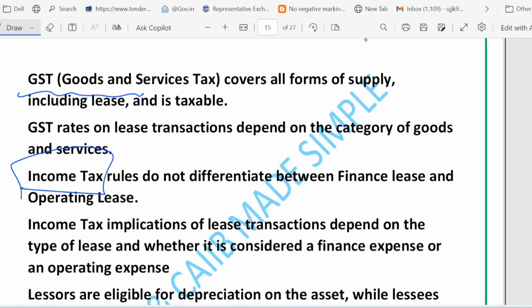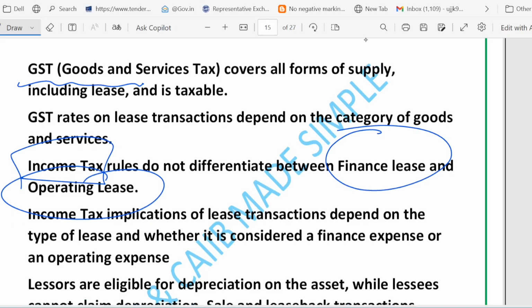So the question is how to differentiate between the finance lease and the operating lease. We have already discussed these two kinds of lease. So for income tax treatment, whether payments are treated as an operating expense or finance expense depends on the lease type and applicable tax rule. This affects who claims depreciation.